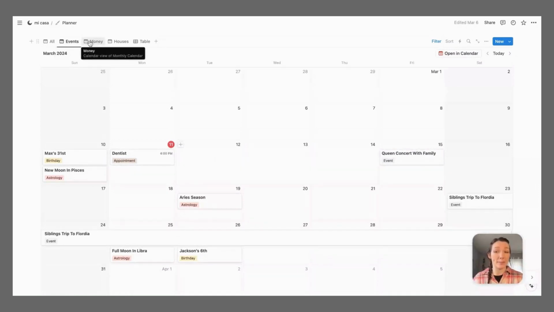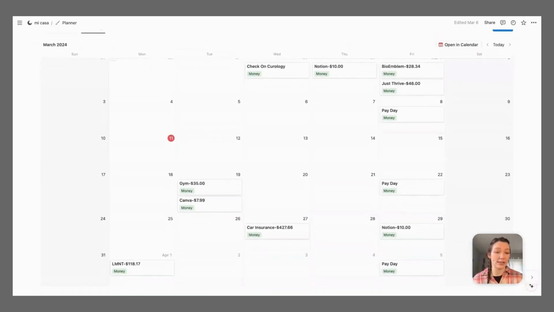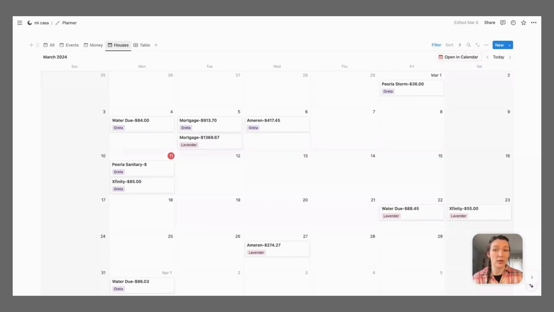Then I've got my money calendar view, and this shows me subscriptions and days that I get paid. And then my last tab is I have a rental property and then my current house, so I have all of the things that come out on a month-to-month basis on that page. And here that is. So I like to have just a monthly overview of what happens on a month-to-month basis, trips I'm going on, finances that are coming out every month, but I like to also break it down so it's not super overwhelming and I can see exactly what I need in each category.